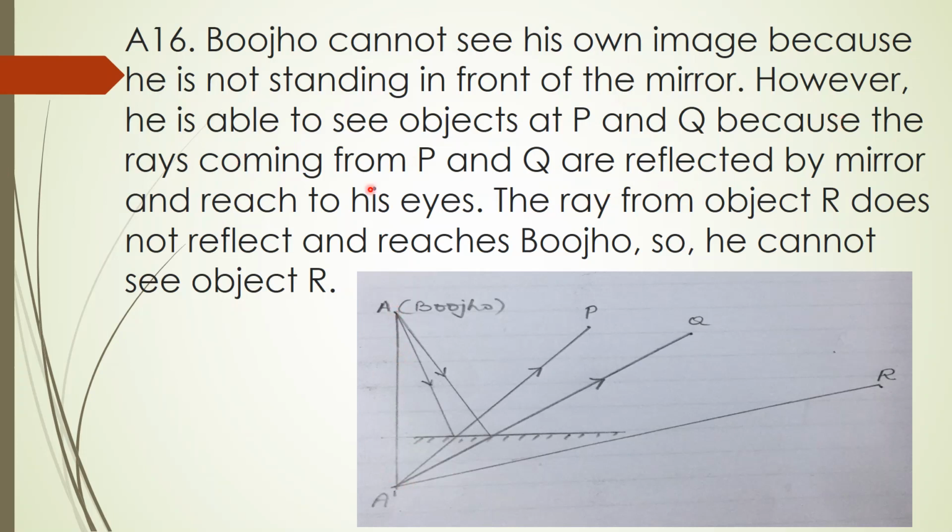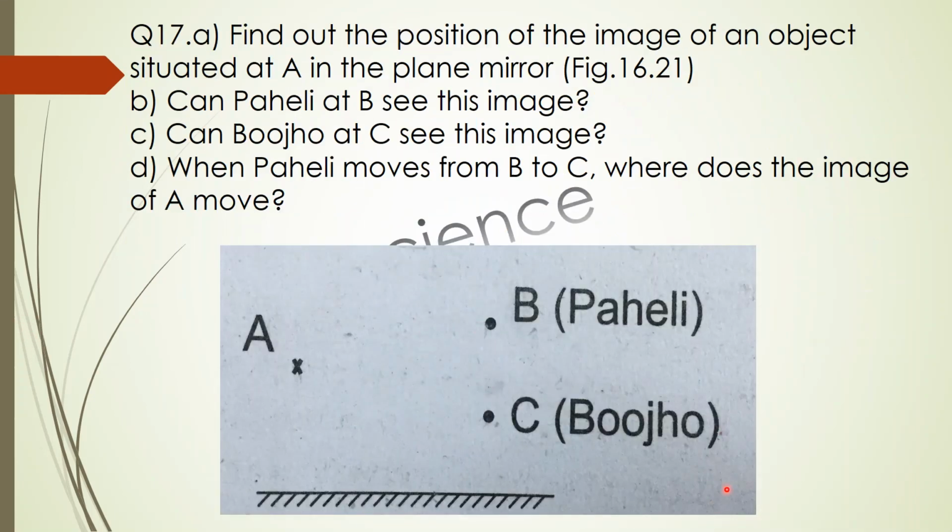However, he is able to see the objects at P and Q because the rays coming from P and Q are reflected by the mirror and reach his eye. So this is P and this is Q, and the rays reflected from here reach the point A. So he can see both P and Q. The ray from the object R does not reflect and reach Bhujo, so he cannot see the object R.